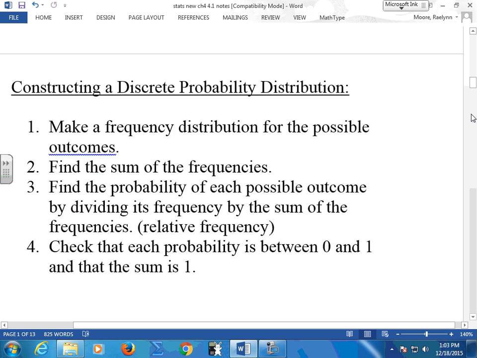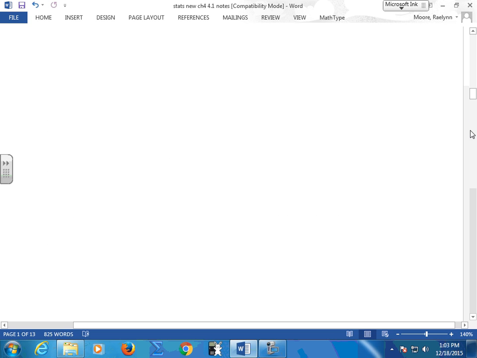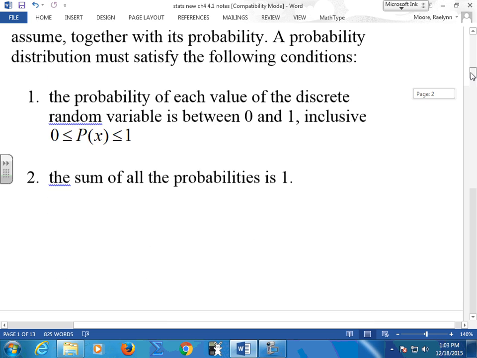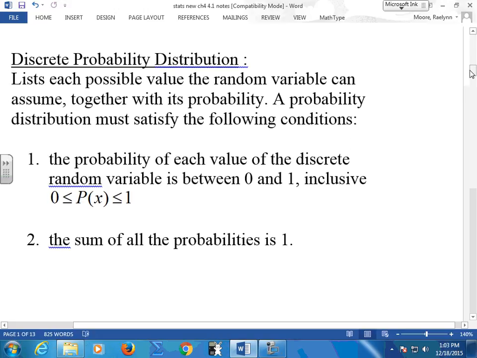Now, when we make your probabilities, these are really, really important. There are 2 factors that have to be present for you to have a discrete probability distribution. Remember, discrete says countable numbers. These are countable.